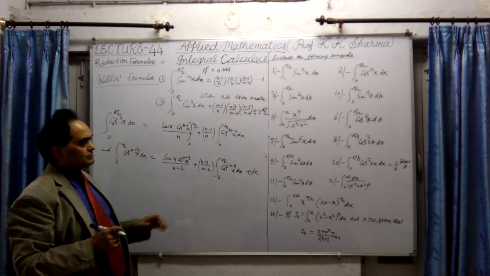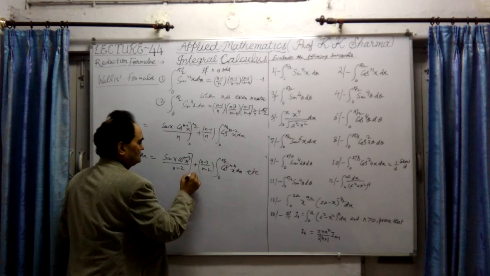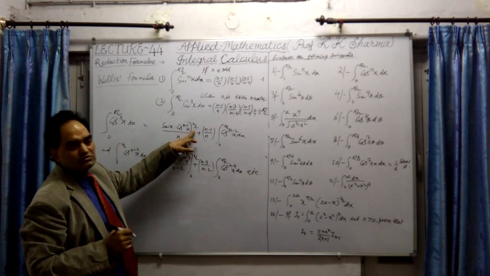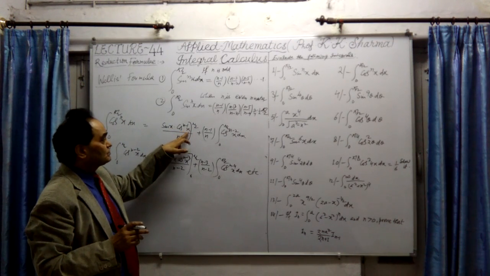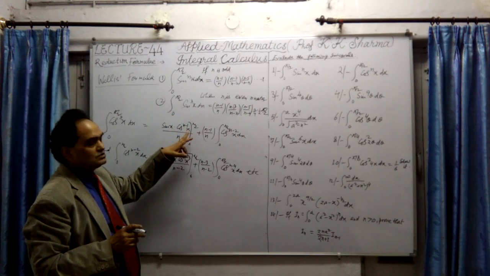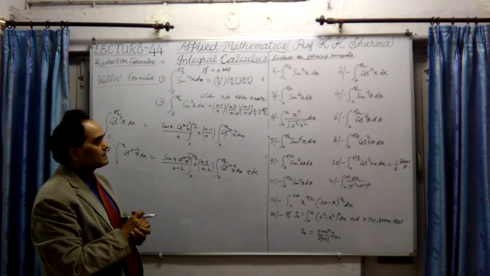Now with this series, we will talk about these limits 0 to pi by 2. What are these terms here? If I substitute pi by 2, sin pi by 2 is 1, and cos pi by 2 is 0, so this will be 0.